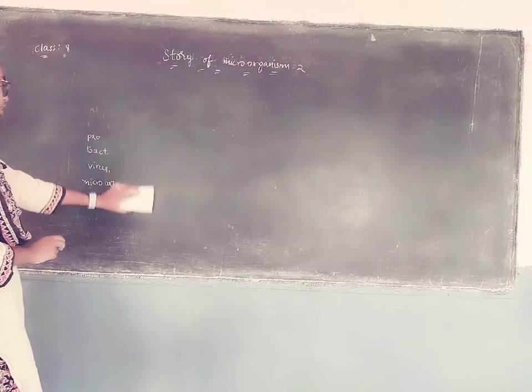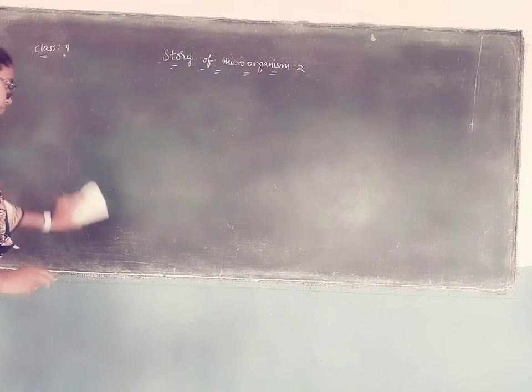So we have already seen all these microorganisms and their examples. Now let me know more in detail about these microorganisms.